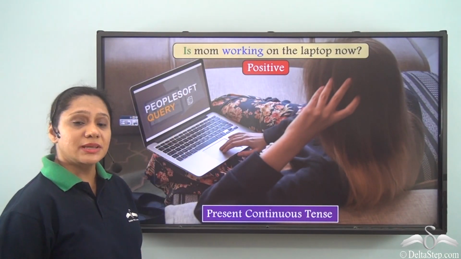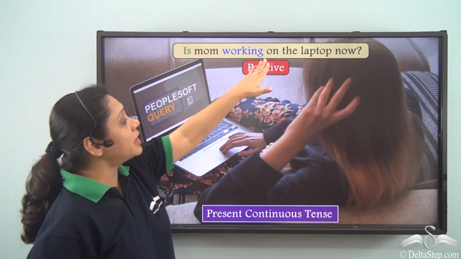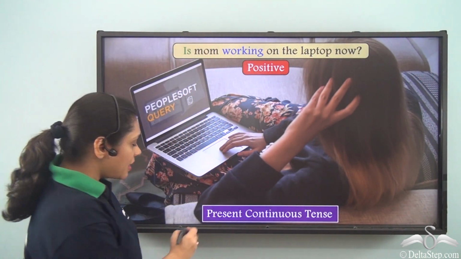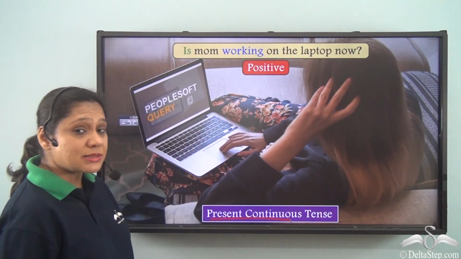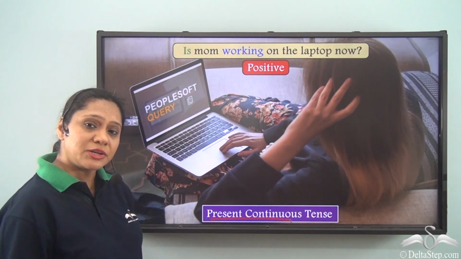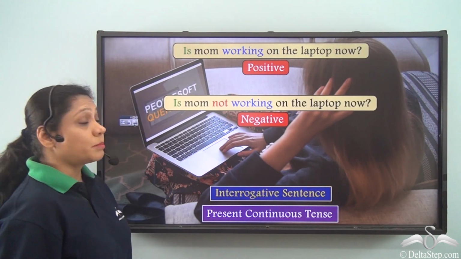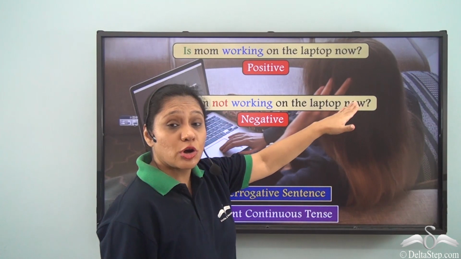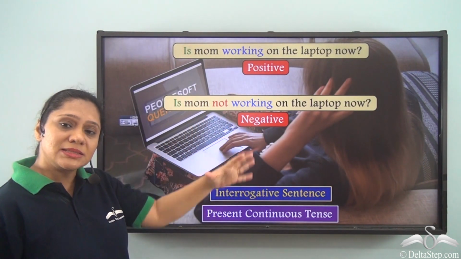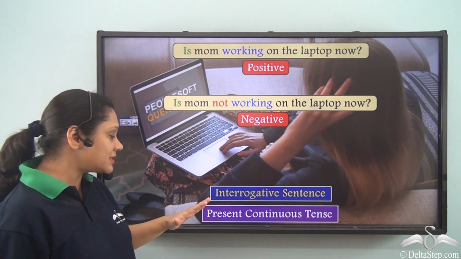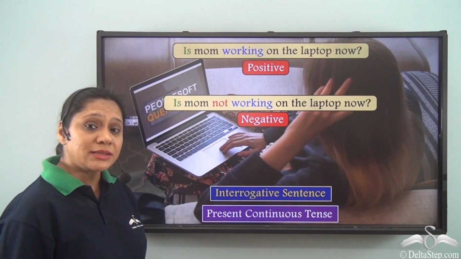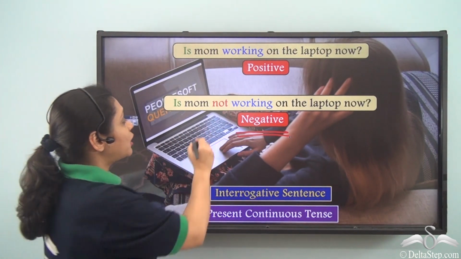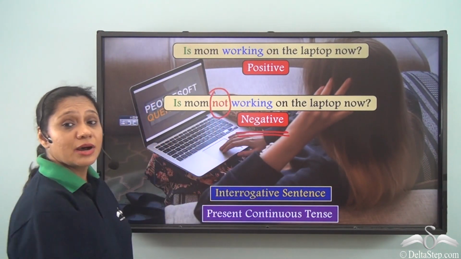Now let us read this sentence. Is mom working on the laptop now? Now this is an interrogative sentence portraying the present continuous tense, and it is a positive interrogative sentence. But if we write, is mom not working on the laptop now, then this sentence is also an interrogative sentence portraying the present continuous tense, but this is a negative interrogative sentence because we have included the negative word not.